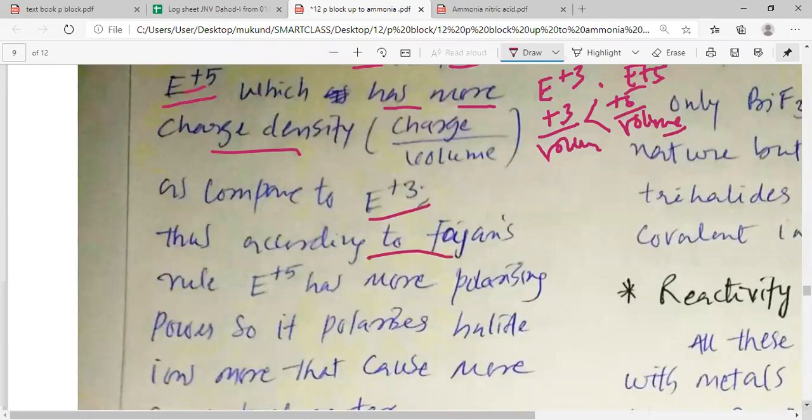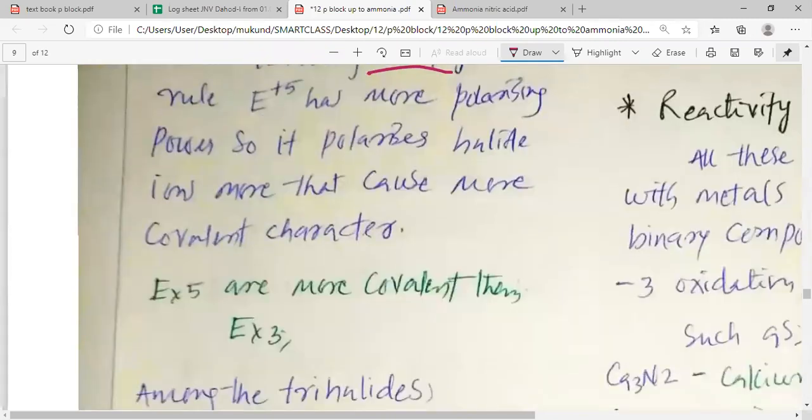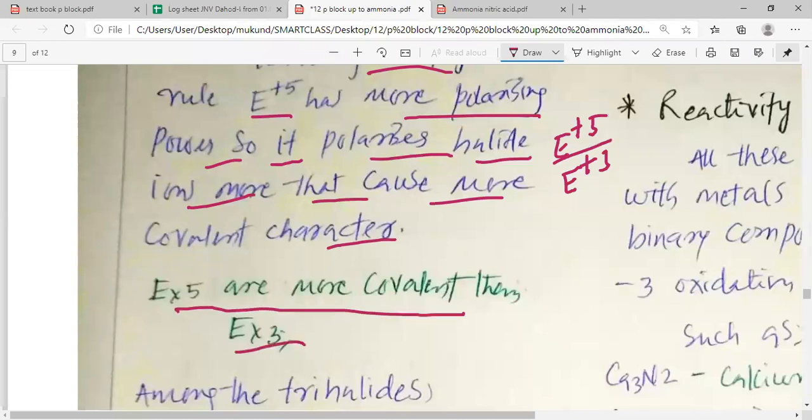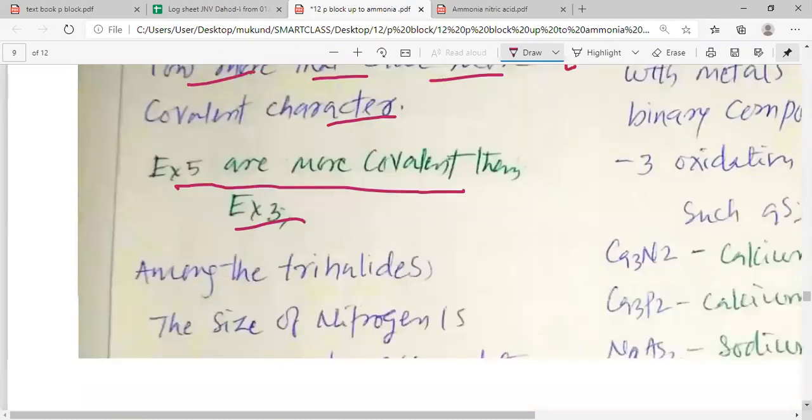According to Fajan's rule, my dear students, EX5 has more polarizing power, so it polarizes the halide ions more. EX5 polarizes more than EX3, and thus EX5 becomes more covalent than EX3, and then we can say that EX5 are more covalent than EX3.